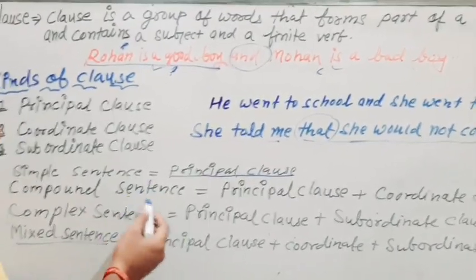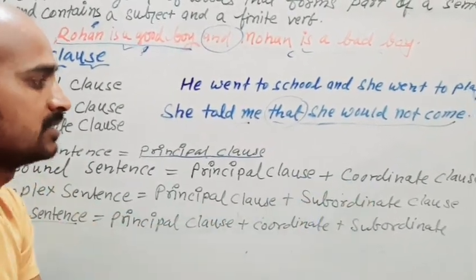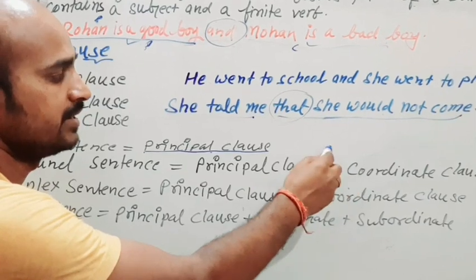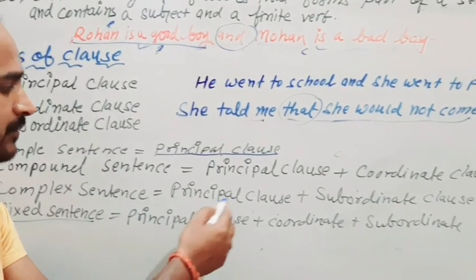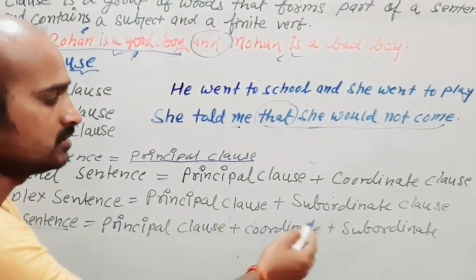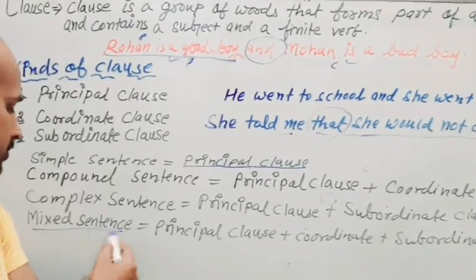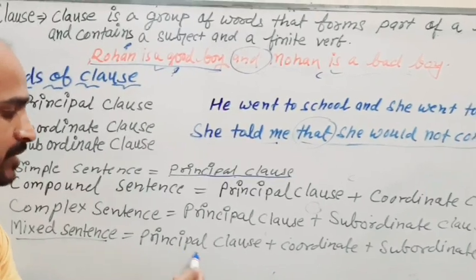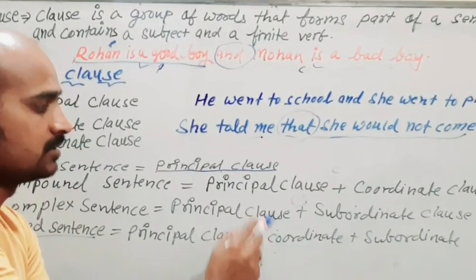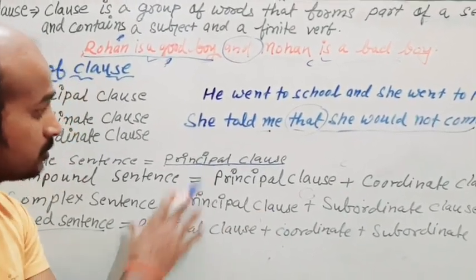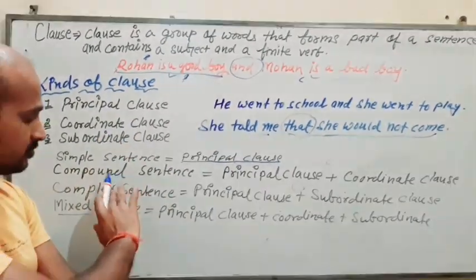So for making a compound sentence, we need a principal clause and a coordinate clause, and there may be a coordinate conjunction. Now for making a complex sentence, we need a principal clause, a subordinate clause and a subordinate conjunction. Okay, now for making a mixed sentence, we need a principal clause, coordinate clause, subordinate clause, and with the clauses, their conjunctions also. Okay, so this is an overview of clause and sentence.